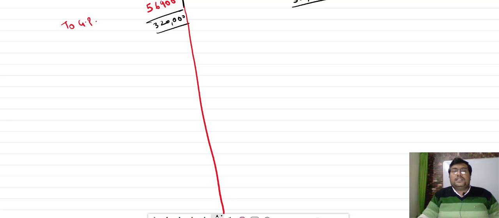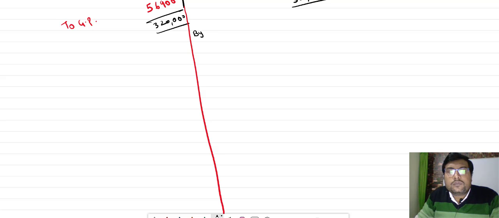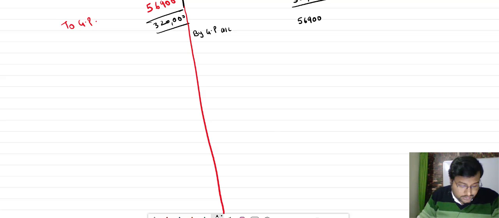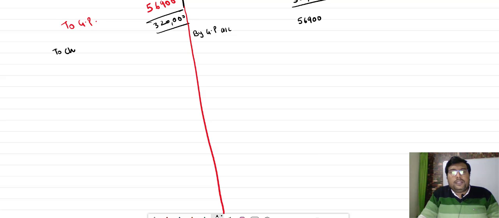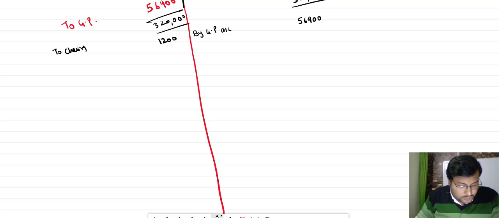So bachcha, this gross profit will be transferred as by gross profit account, 56,900. Now what income will be there? Chalo ji, so to charity, first of all we will transfer to charity. It is 1,200.